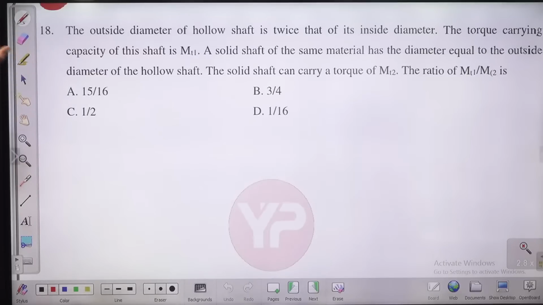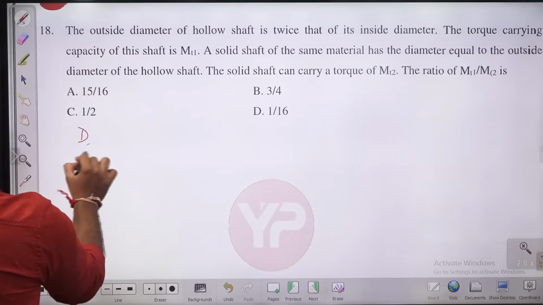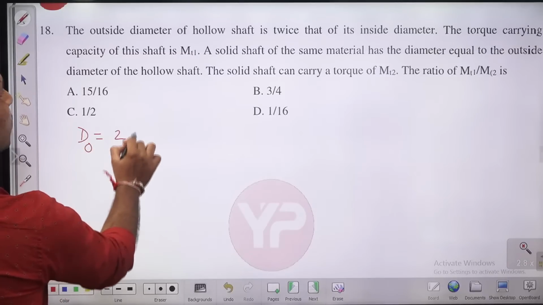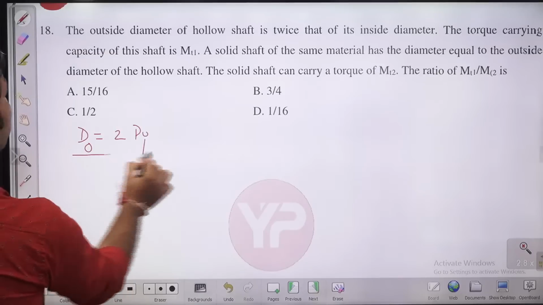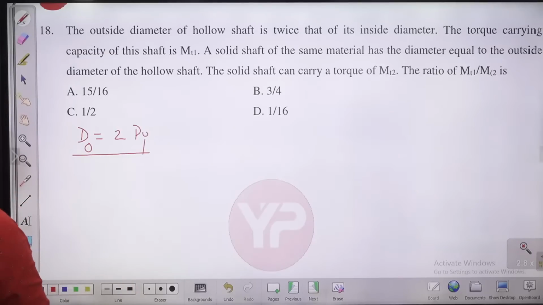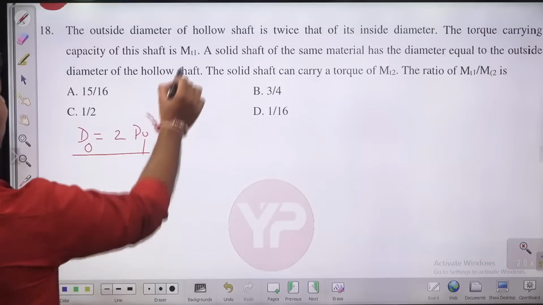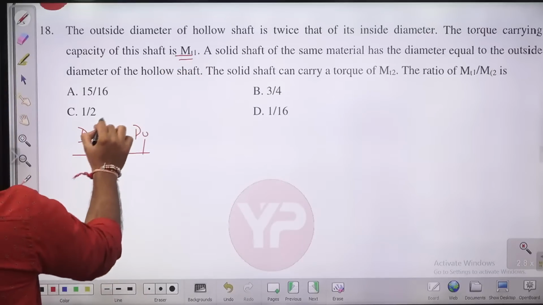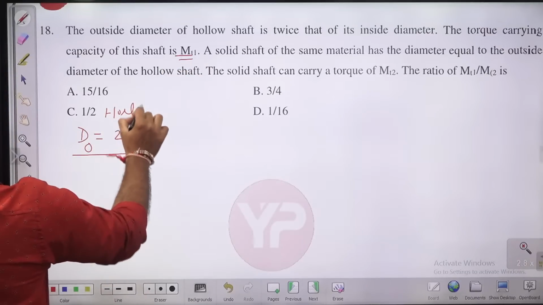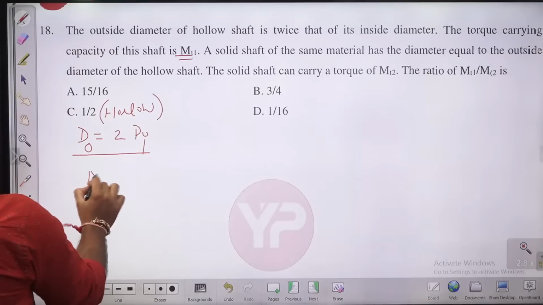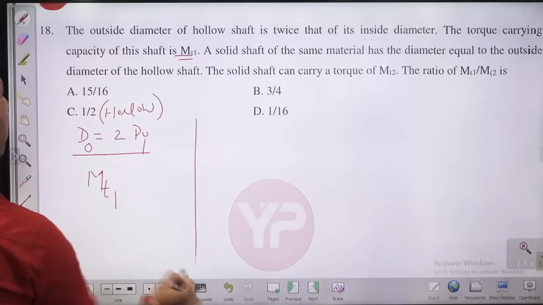So the outside diameter of a hollow shaft is twice that of the inside diameter. You are given the outside diameter, children, DO: the outside diameter of the hollow shaft is twice the inside diameter. The torque carrying capacity of the shaft is MT1. So this is the hollow one. Let me write it for the hollow one. The torque carrying capacity of the hollow is MT1.